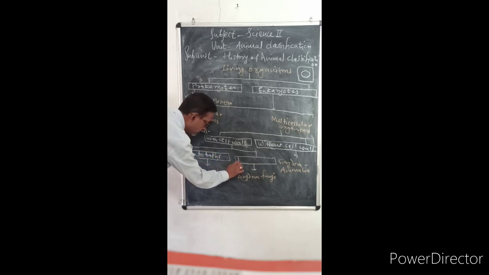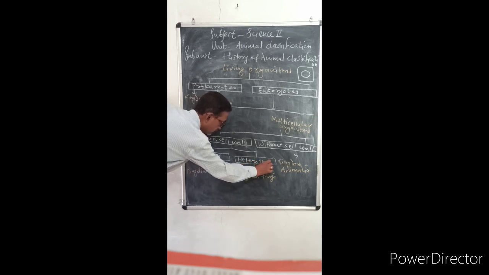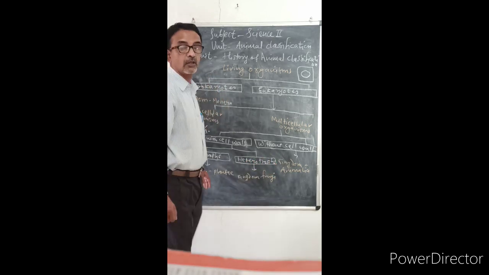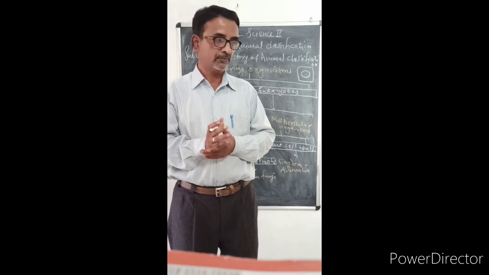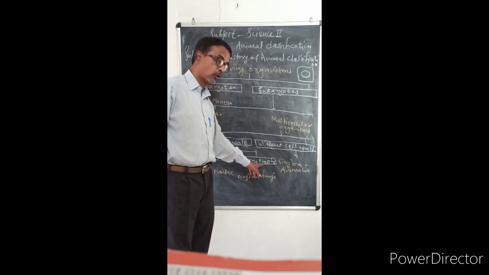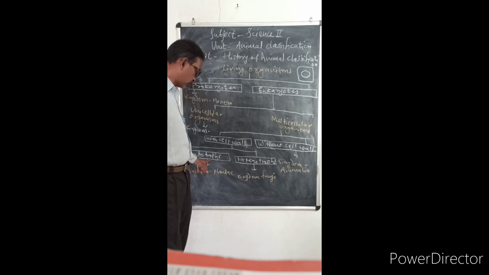and one is called heterotrophs. Again, there is question: what are autotrophs and what are heterotrophs? It is a mode of nutrition. Auto means self.